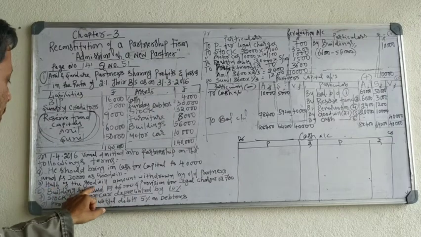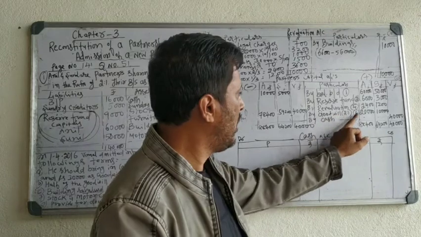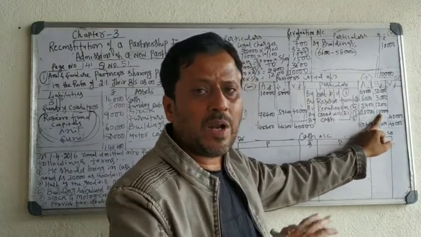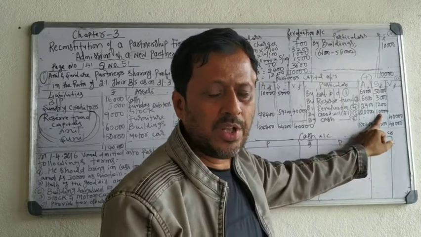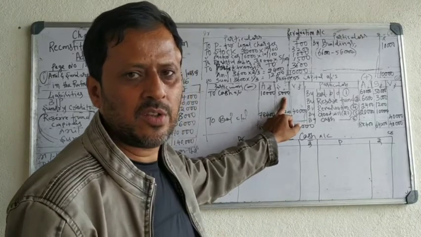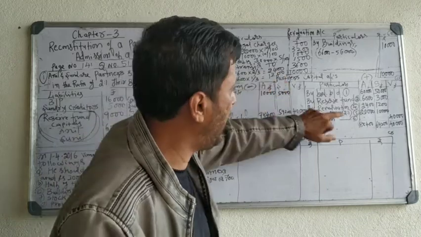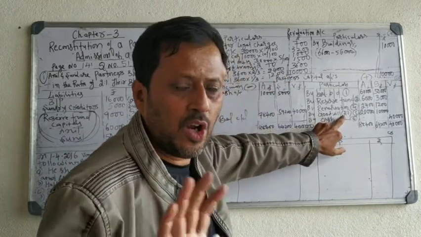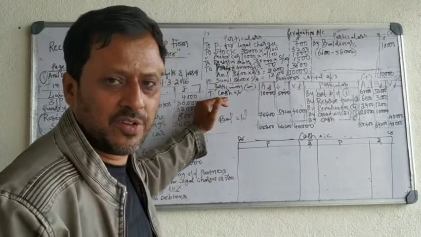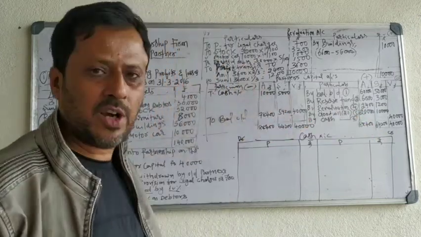Second adjustment, half of the goodwill amount is withdrawn by old partners. So see, goodwill amount 20,000, 10,000, it is added to partners account. Out of their account, partners withdrawn money. Anil withdrawn 10,000, deduct 10,000. Sunil withdrawn 5,000, deduct 5,000. If it is not withdrawn, don't take this entry. If the goodwill is brought by new partner, take entry on the credit side. If it is not withdrawn, only one entry, only credit side. If it is withdrawn, again you have to make on the debit side entry. Full amount withdrawn means take full amount. Half amount withdrawn means take half amount.